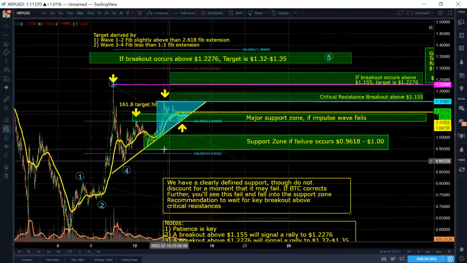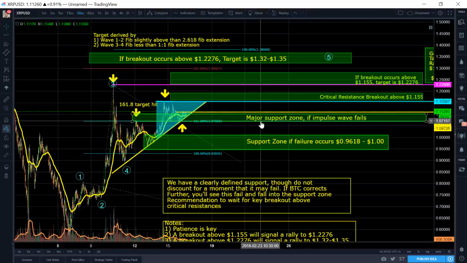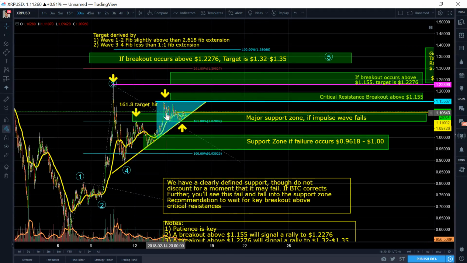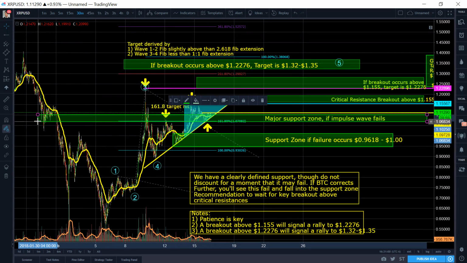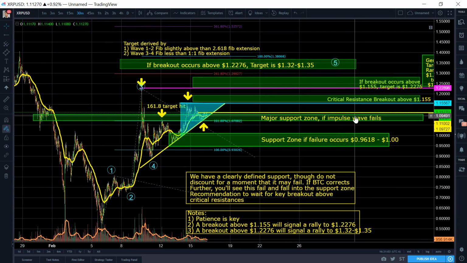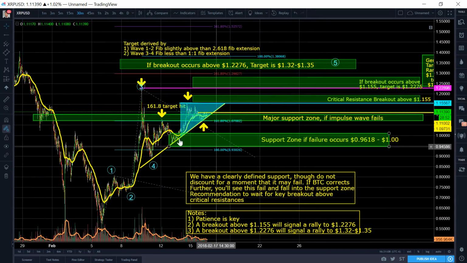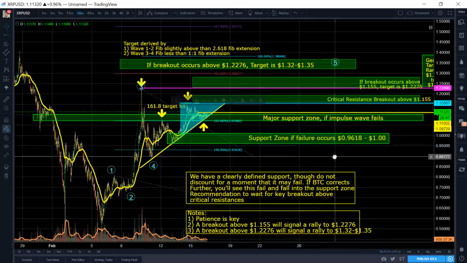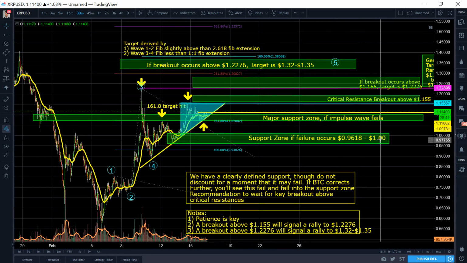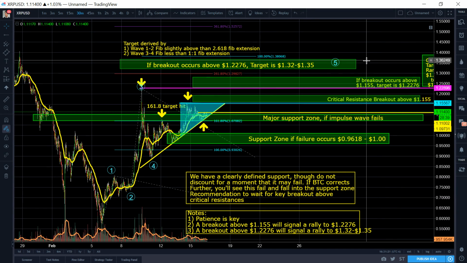Now, where is a critical support zone? We treat this right here as a critical support zone, okay? That is the bottom region of my support. Then my top region is right around this particular region where there's a lot of activity. If I were to extend it outwards like this, you find this as a major support zone, obviously, because there's a lot of activity over here. Now, where's the next logical support zone? The next logical support zone, if it fails, is basically between right here, 96.18 and also $1. So these are pretty important zones for us to be considering all the time, okay?